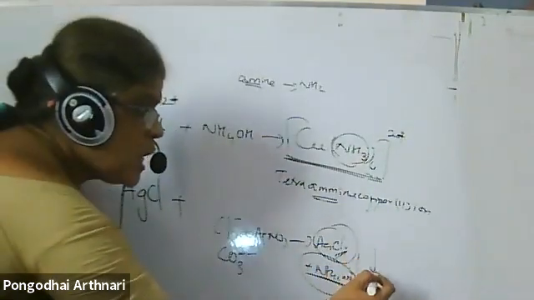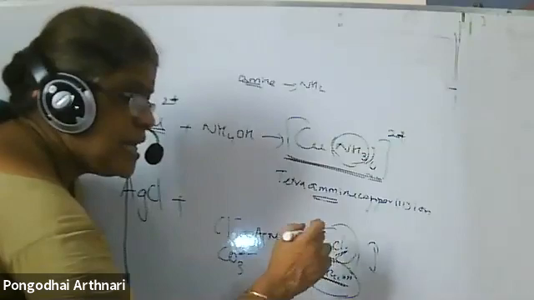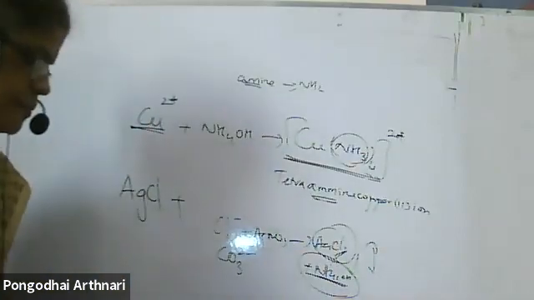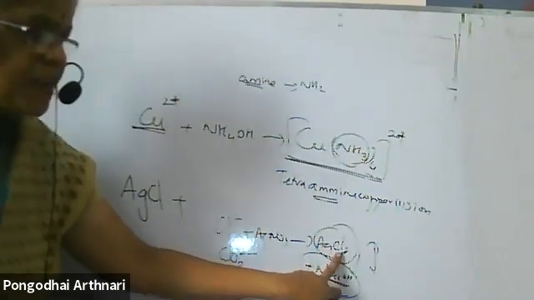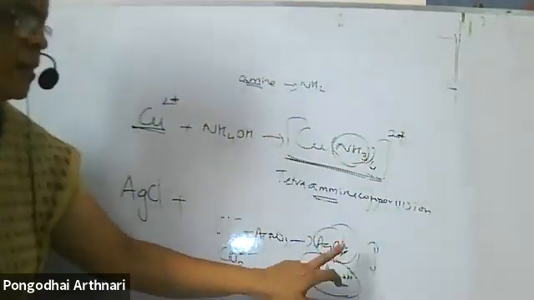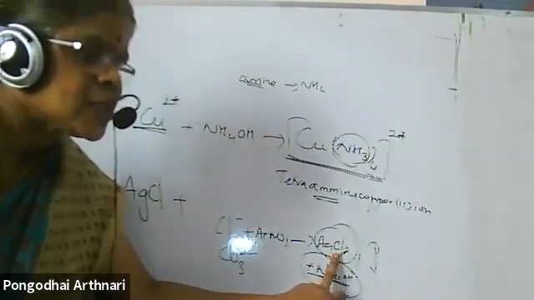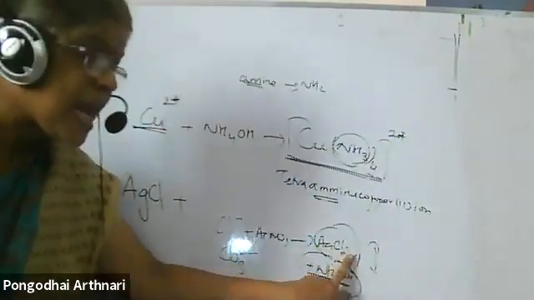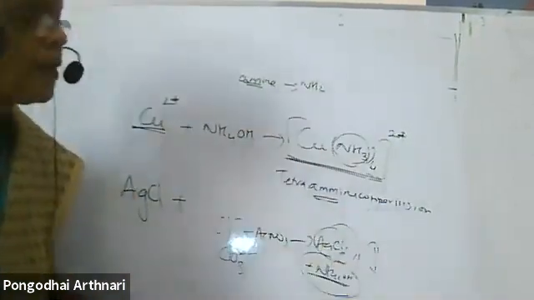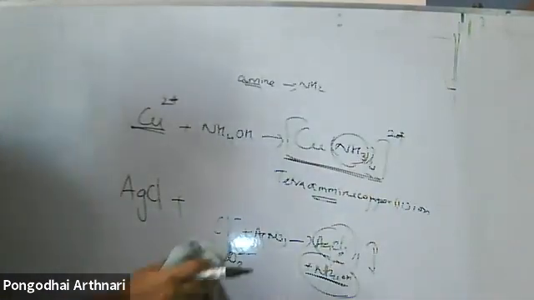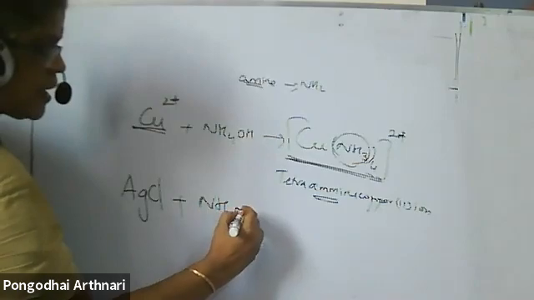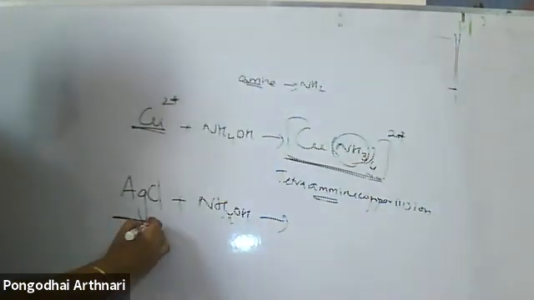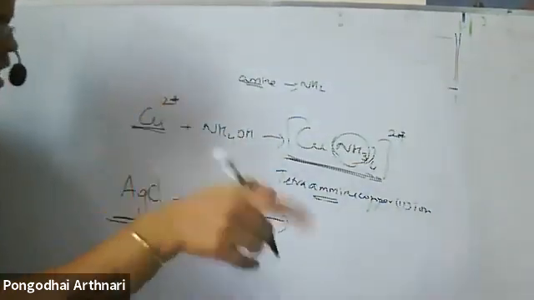To distinguish the two, we specifically use ammonium hydroxide. Silver chloride, a white precipitate, is soluble in ammonium hydroxide. Silver bromide is sparingly soluble, and silver iodide is insoluble in ammonium hydroxide. Why is silver chloride soluble? It reacts with ammonium hydroxide. It is a d-block element, and d-block element solubility means complex formation.